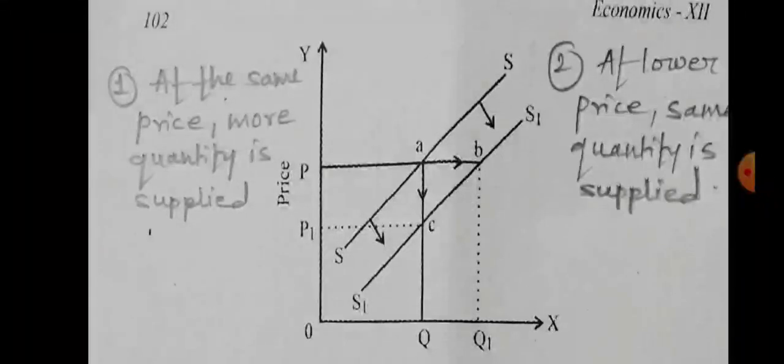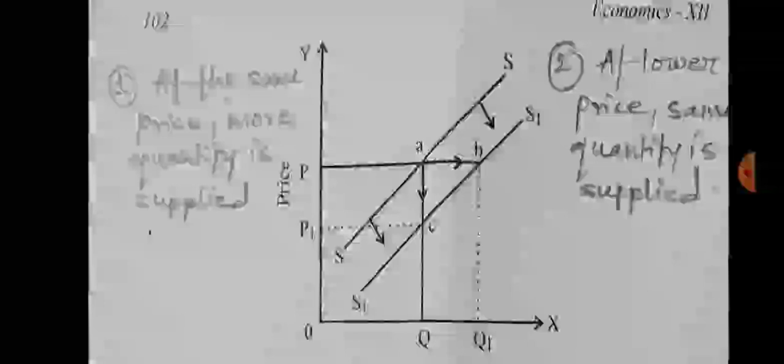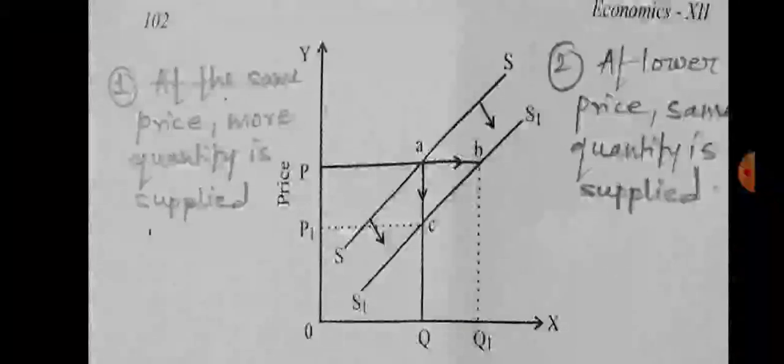What is the position of point A? Position of point A is at price OP, quantity supplied is OQ. What is the position of point B? At price OP, quantity supplied is OQ1. And what is the position of point C? At price OP1, quantity supplied is OQ.